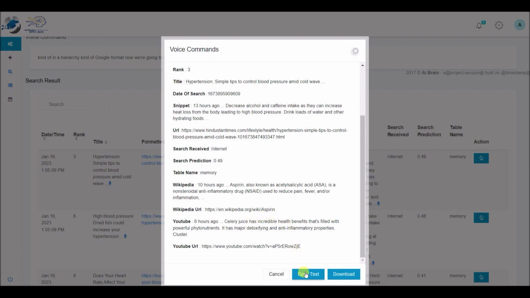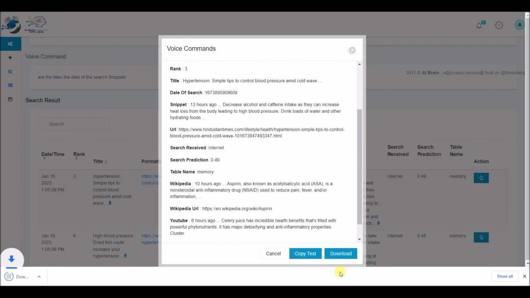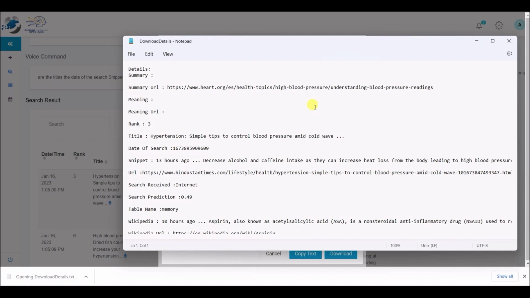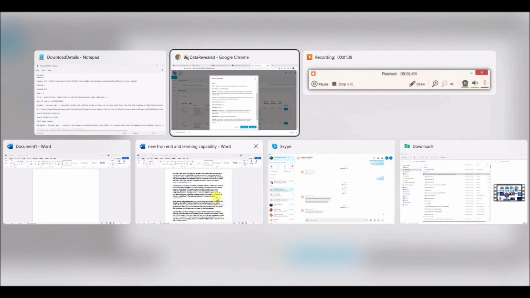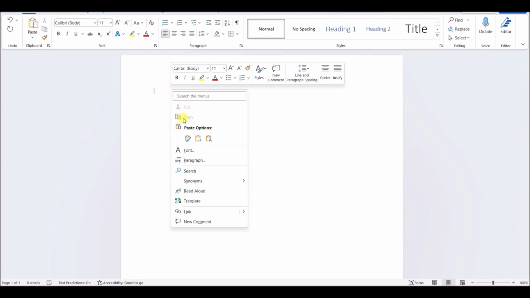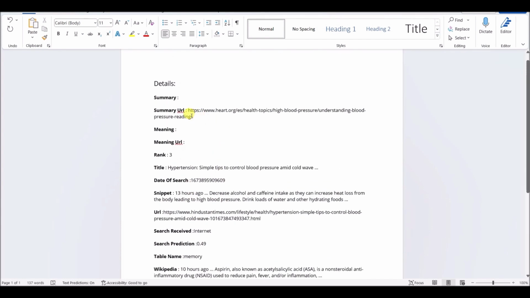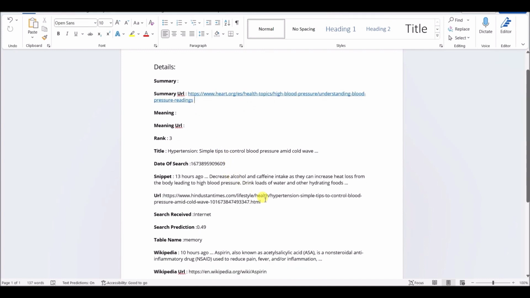So we can copy the text, which will automatically do like a Control-C, and we can download it, and if we want to see the downloaded information, so if we take the copy and we bounce over to Word and we paste it in, we can come to the URLs and make the URLs live.